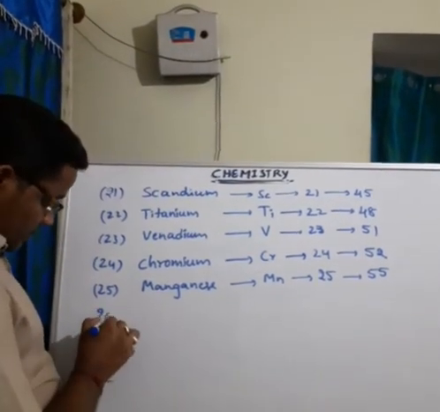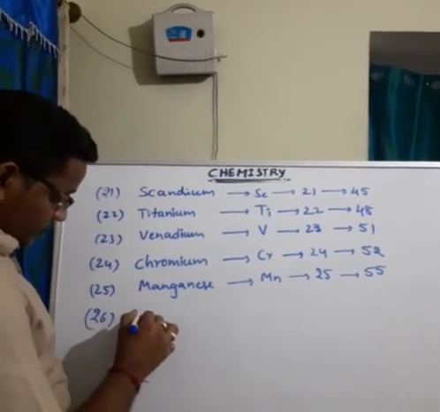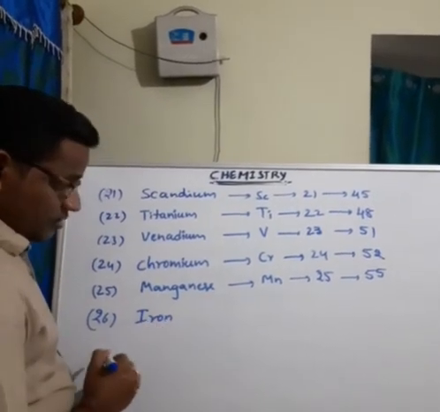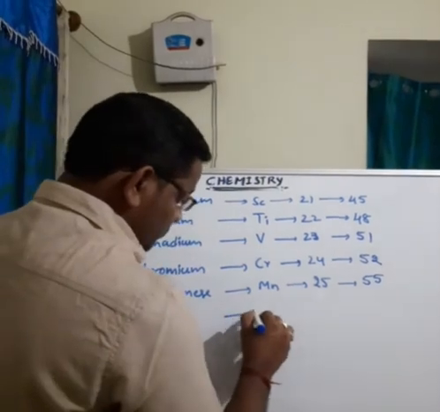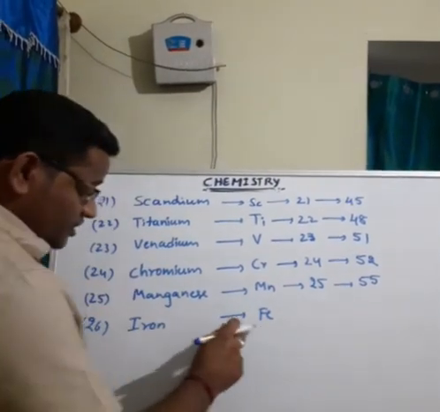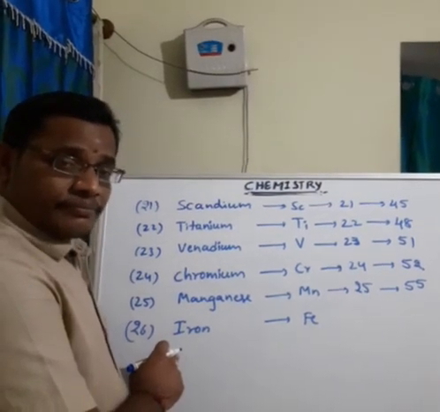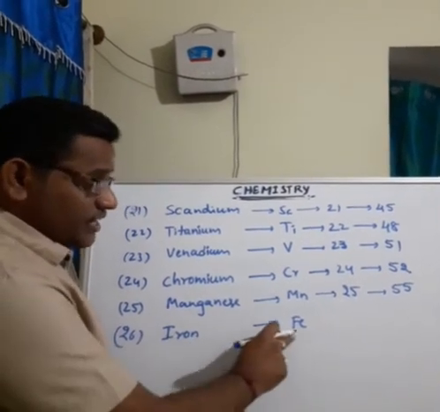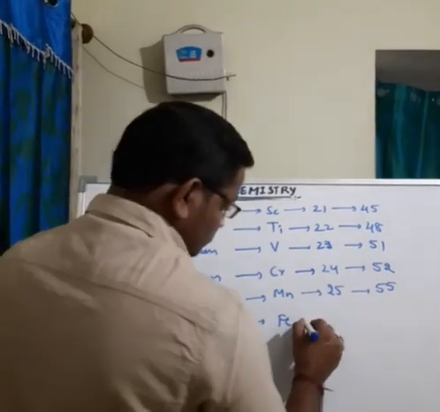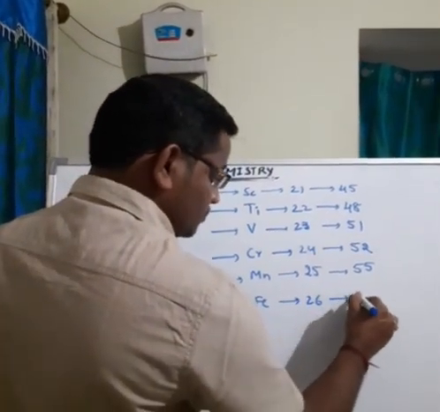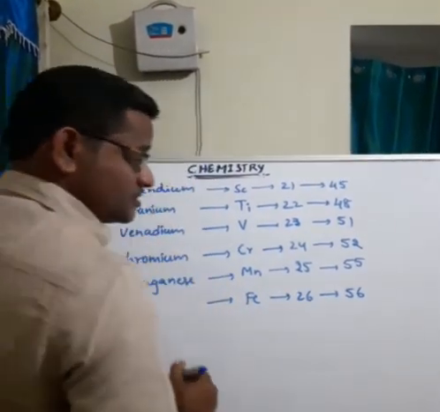Next, the 26th element, iron. Symbol is Fe, because it is also taken from the Latin name. The Latin name of iron is ferrum. From that word ferrum, they take the symbol Fe. Atomic number is 26, atomic mass is 56.